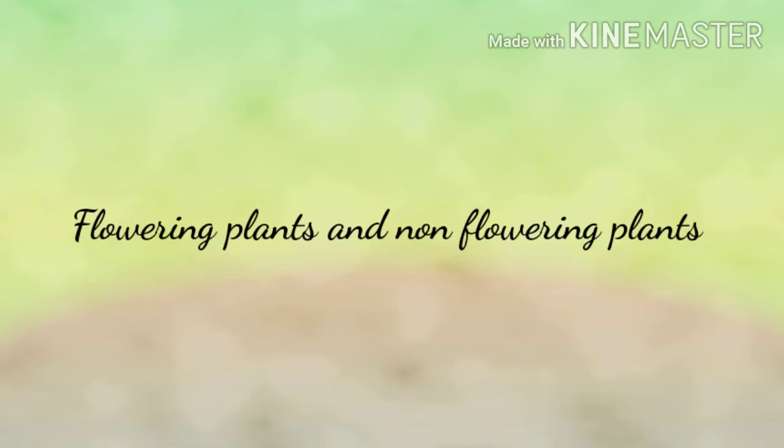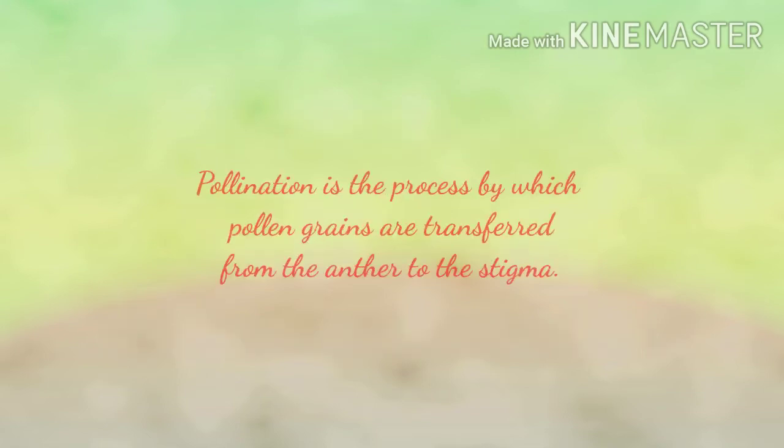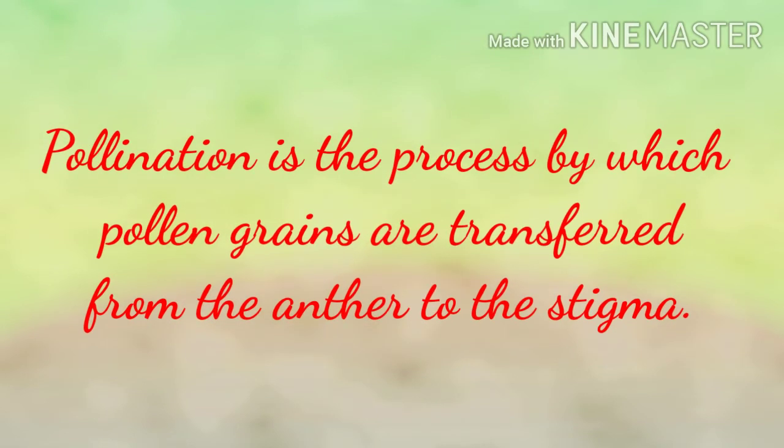Okay, and the reproduction in flowering plants includes three processes. First one is pollination, second one is fertilization, and the third one is seed germination. We have already discussed pollination in the last chapter. What is pollination? Pollination is a process by which pollen grains are transferred from the male part to the female part of the flower.